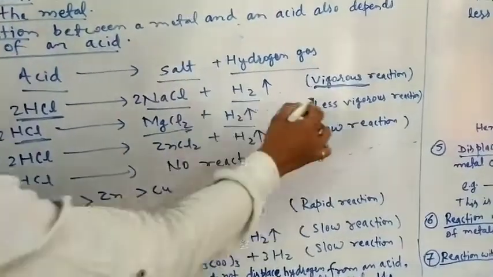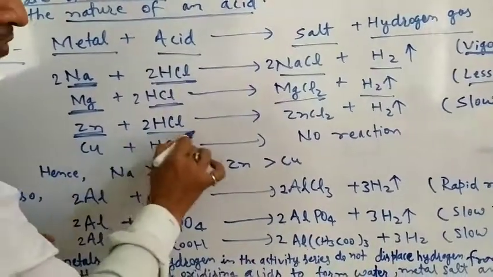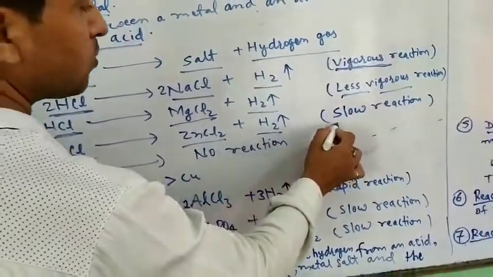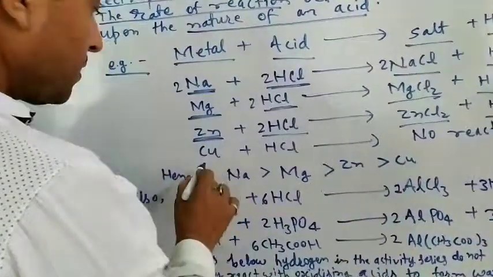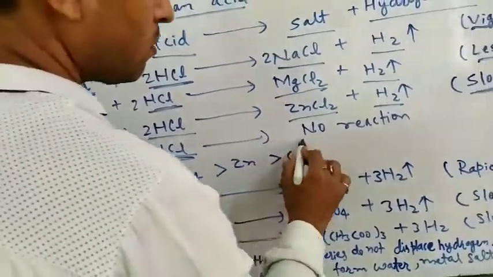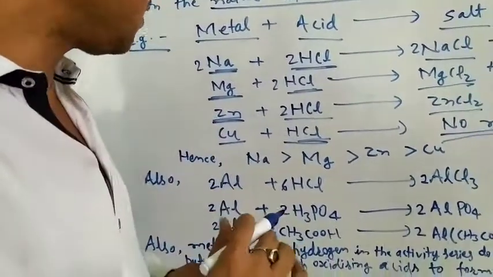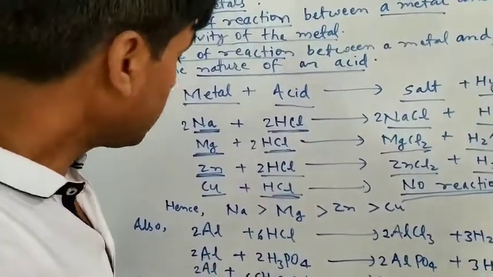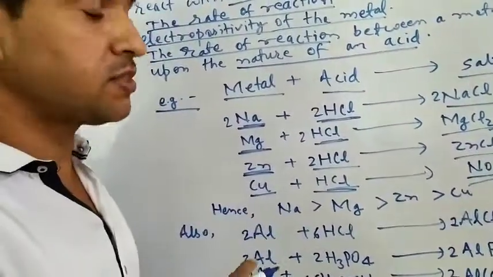This reaction is less vigorous than the previous reaction, but the reaction of zinc with hydrochloric acid, giving zinc chloride and hydrogen gas, is a very slow reaction. That means the rate of reaction slows down. But we see that copper does not react with hydrochloric acid. There is no reaction. Why? Because copper is placed in the bottom part of the reactivity series. That means copper comes after hydrogen in the activity series.